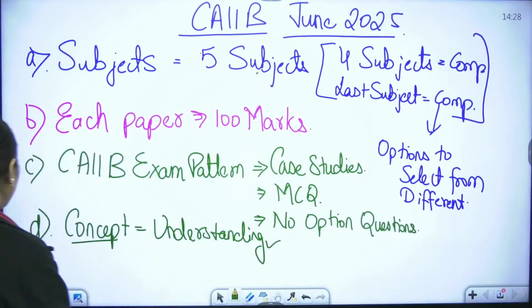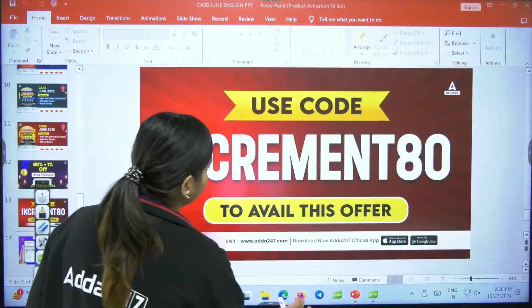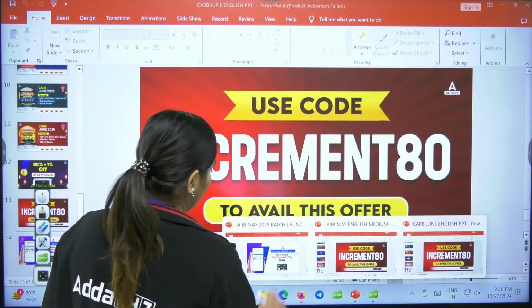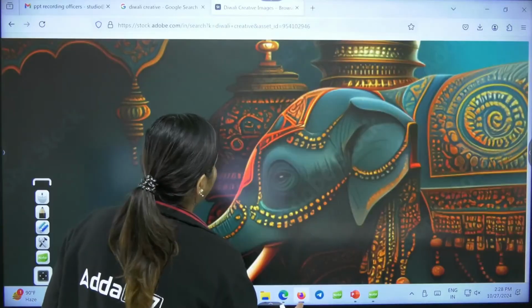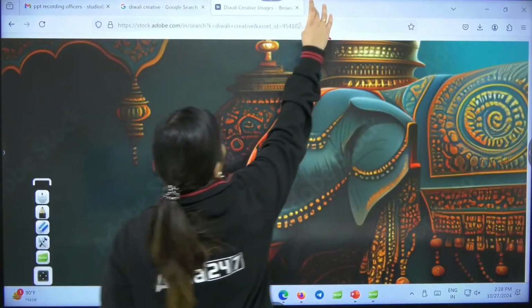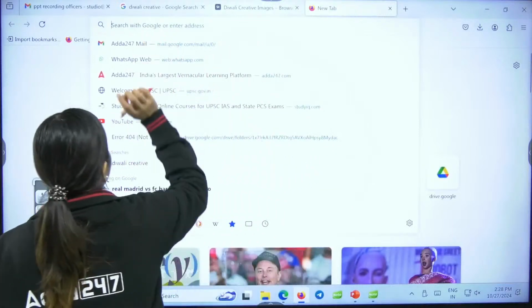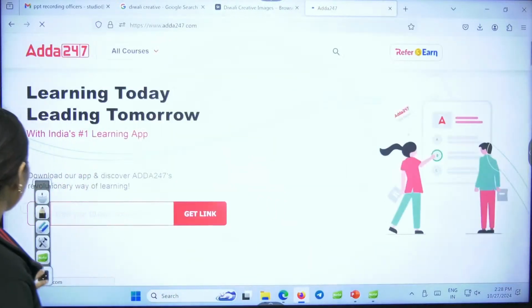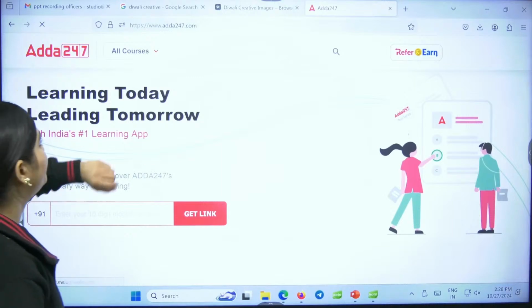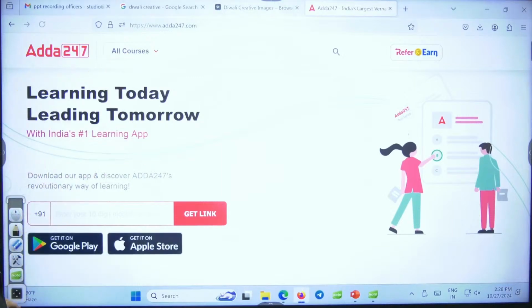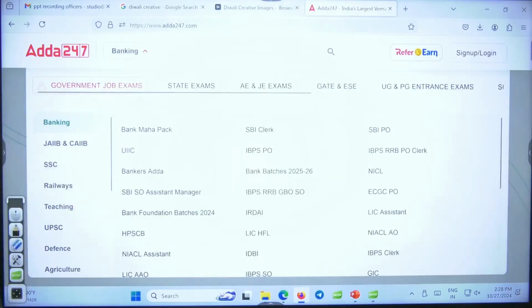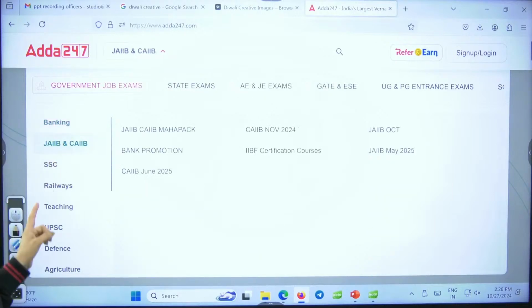For that, we have the solution, and that solution is your batch. So how you can enroll in the batches? Let me give you the preference. You need to visit Adda 24/7. As soon as you visit Adda 24/7, you need to click on all courses. After clicking on all courses, you can see JIB, CIB.